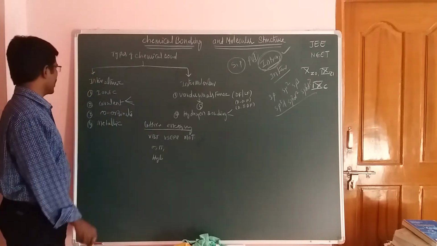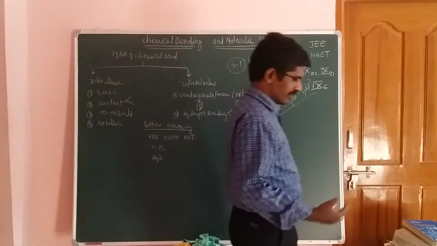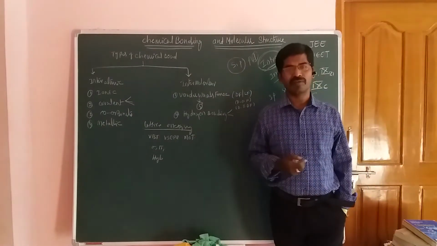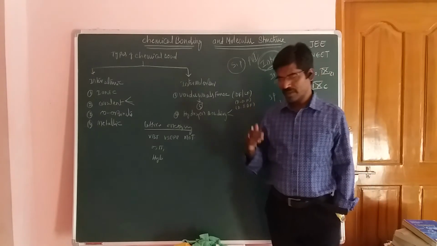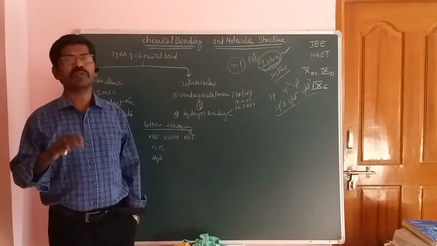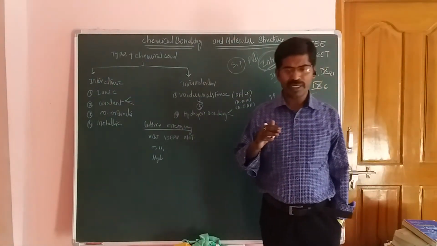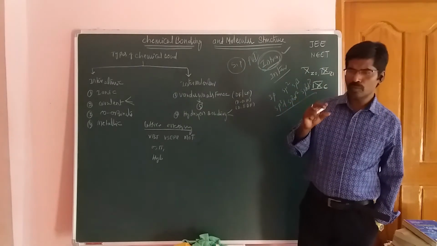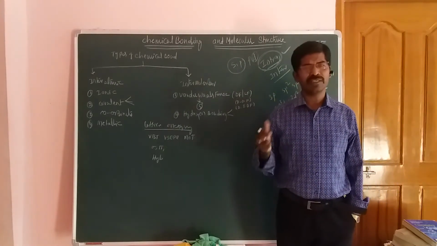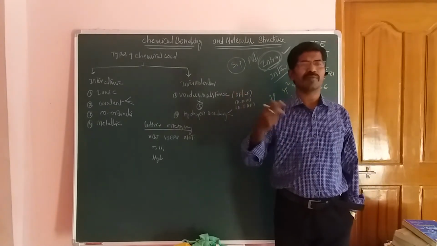And here now I will start that one. In case of diatomic molecules, the first type is interatomic bond formation. So you will take homonuclear diatomic molecules, and next one is the heteronuclear diatomic molecules. Okay, students. Now here, polynuclear, that means homonuclear diatomic molecules, heteronuclear diatomic molecules, homonuclear polyatomic molecules, and heteronuclear polyatomic molecules.